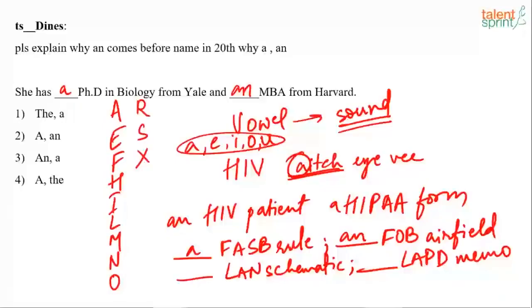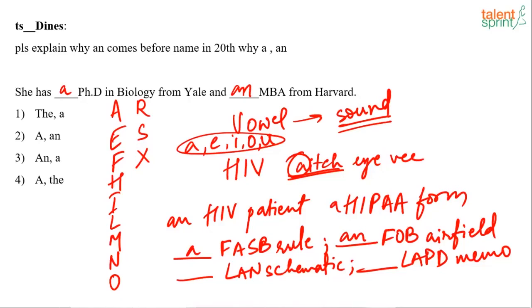If it is spelled and starting from any of these letters that I gave you, then you will use an before the alphabet. That's why we say an MBA. The sound that all these alphabets have is of a vowel sound. That's why we use an.